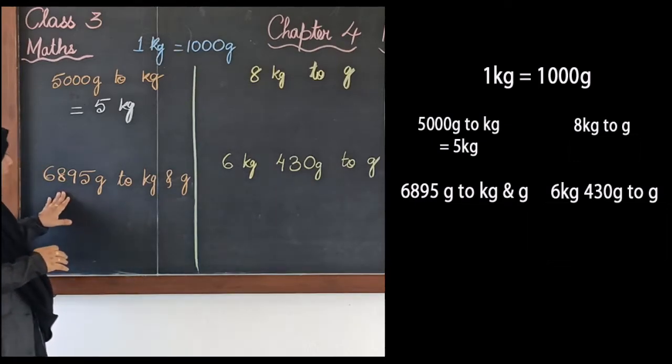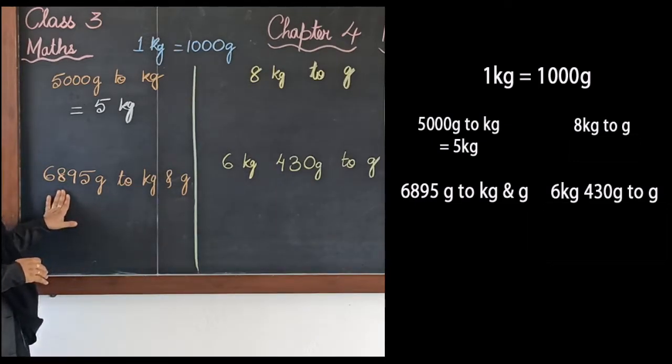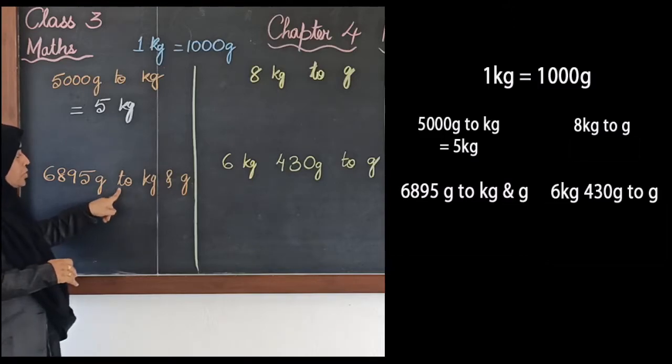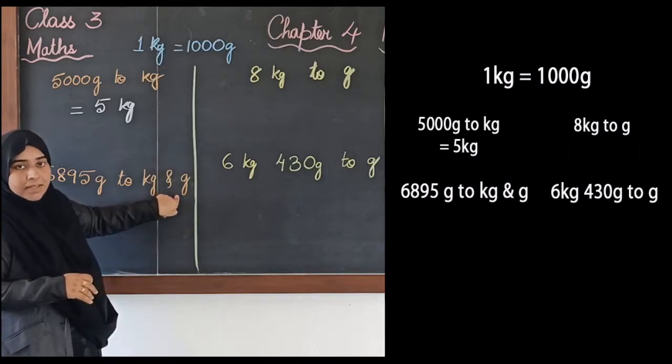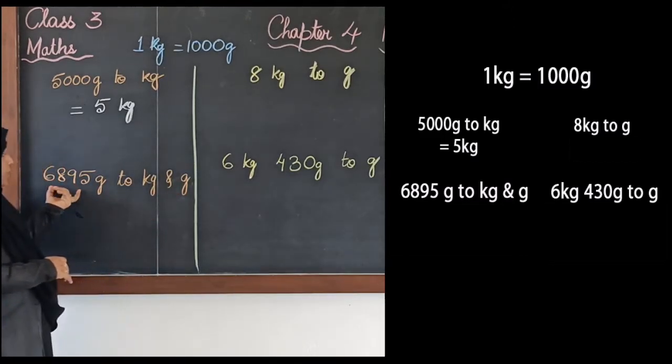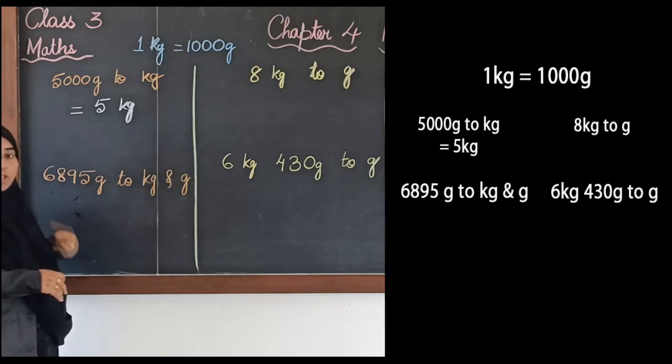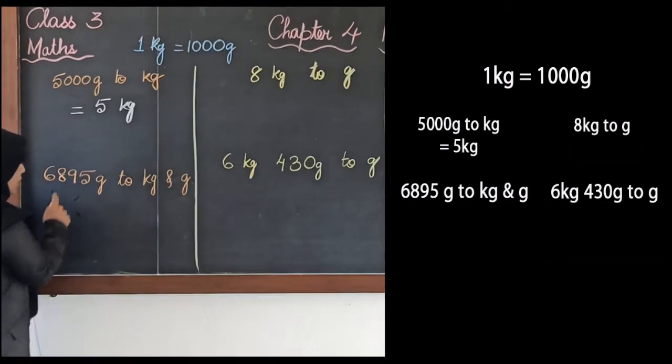Now in case you have a measure like 6895 grams, here you have to convert this to kgs and grams. That means when you convert this particular measure, you will have the unit both in kgs and also in grams. Okay, so let's see how we do that.